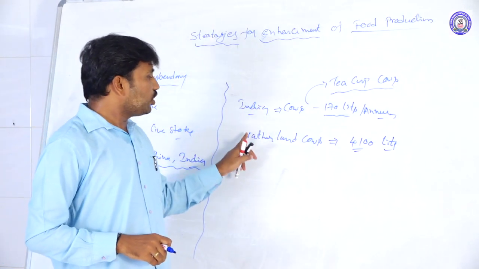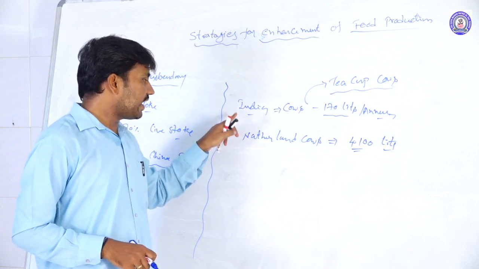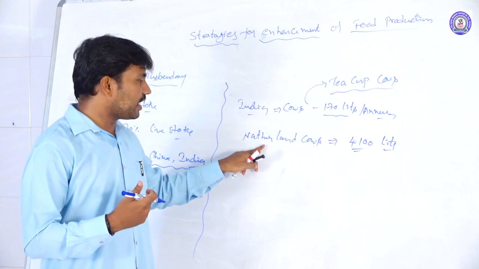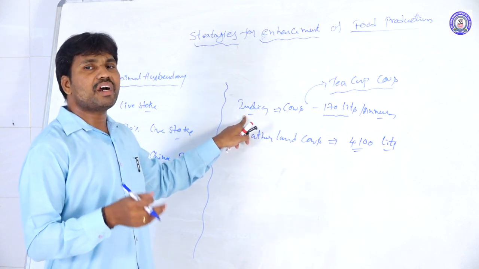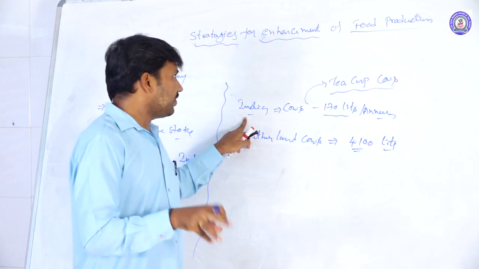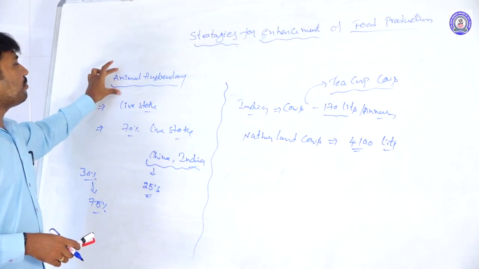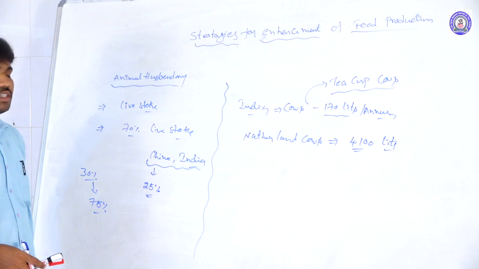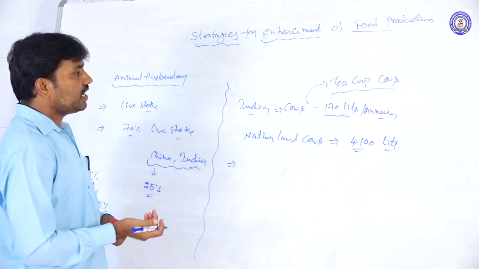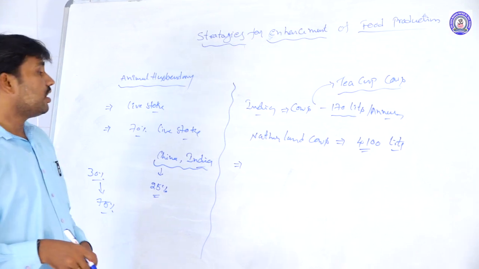So to improve these breeds of Indian cows, like the Netherlands cows, and to raise their productivity, we follow some biological applications in these strategies of food enhancement, in that, animal husbandry methods. In this animal husbandry method, we aim at improving milk and milk-related products.